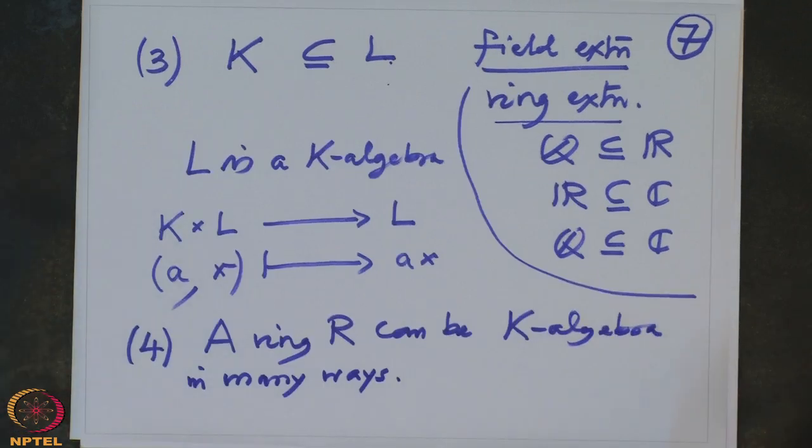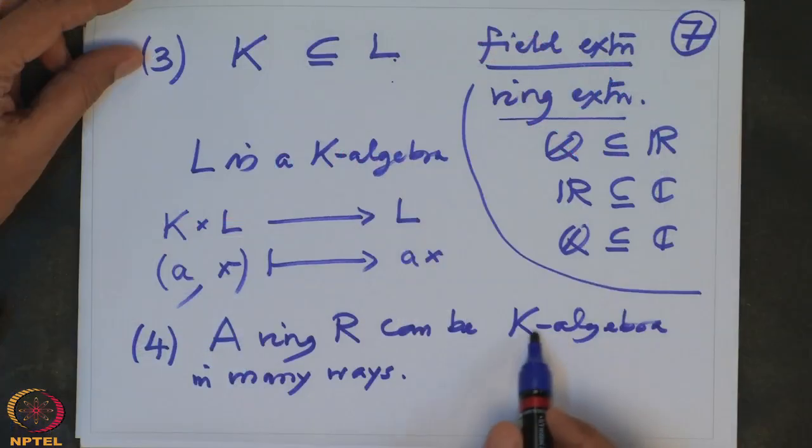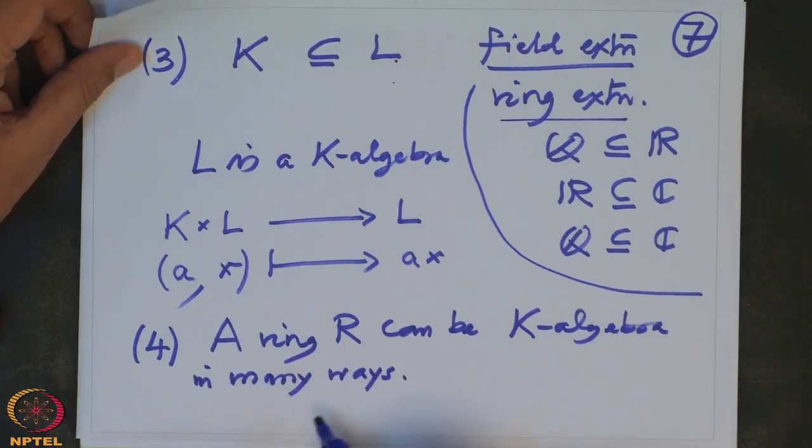We will see these kinds of examples in the assignments. This means the scalar multiplication of the ring K on the ring R may be different. So we have now seen ring homomorphisms, and we have seen K algebras.